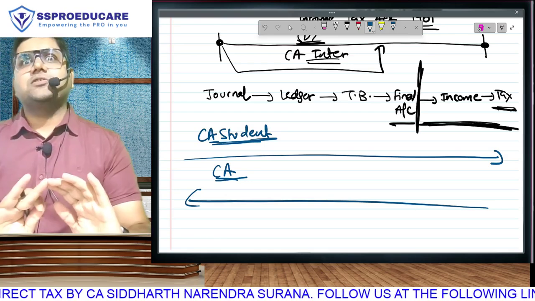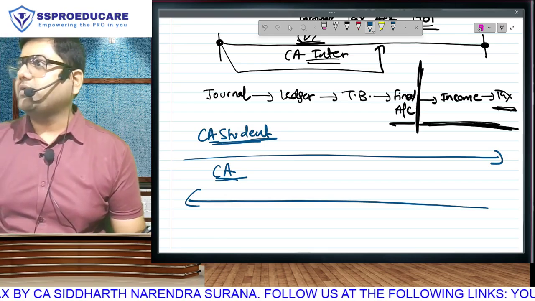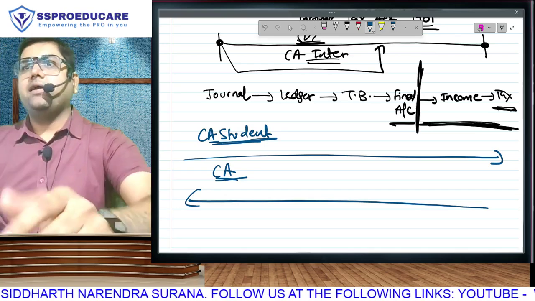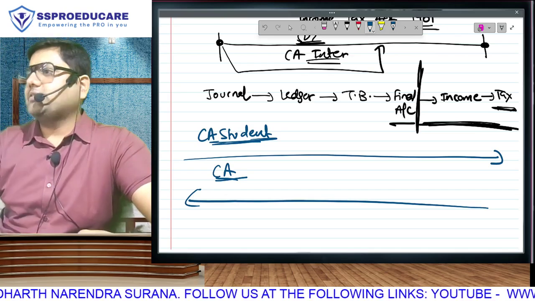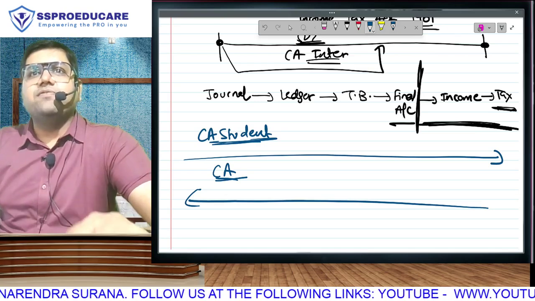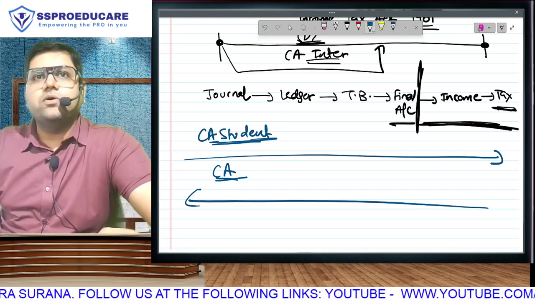So that is the difference between your journey as a CA student and your work post qualification as a chartered accountant. Or we often say that is the difference between a CA and a good CA. You need to start with tax and go to income. But of course, for classroom and academic purposes, we will learn how to calculate income first, and subsequently we move to calculation of tax.